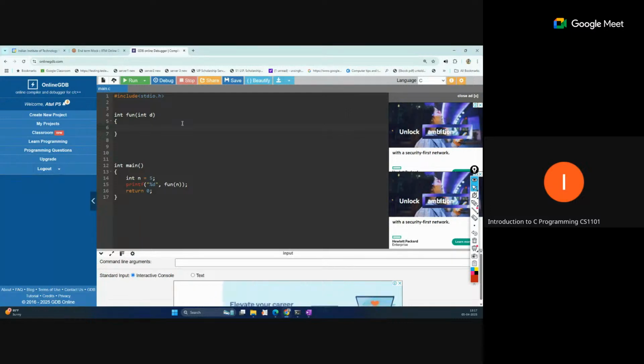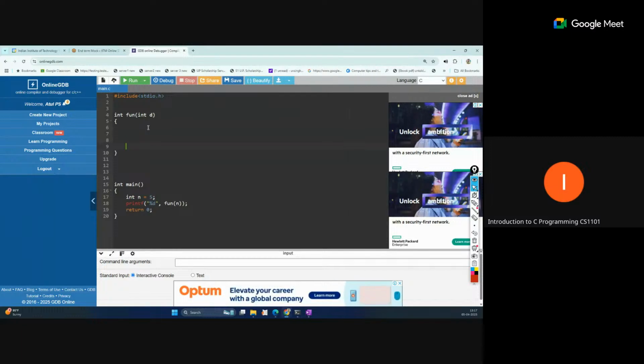Recursive function means we have to define a base case and a recursive case. In each recursive call, we use the current value of d, and we make the next function call by reducing one value. That means we want to compute 5 into 4 into 3 into 2 into 1 using recursion. So the recursive part we will define like this: return d multiplied with the new function call, fun, but now we pass one less value, d minus 1.